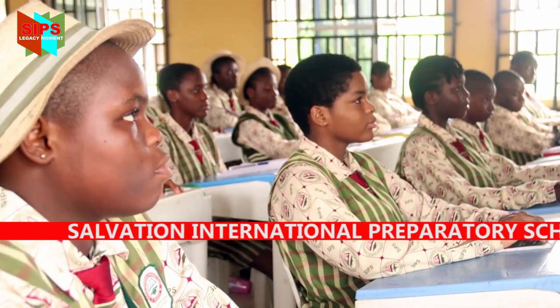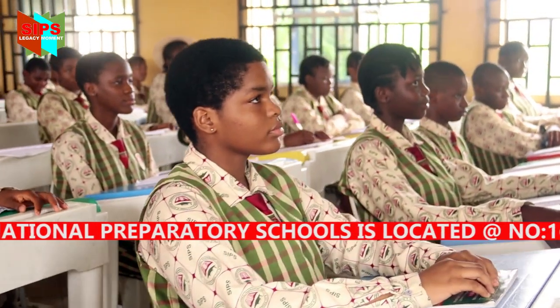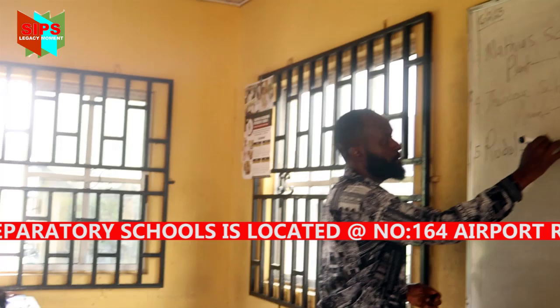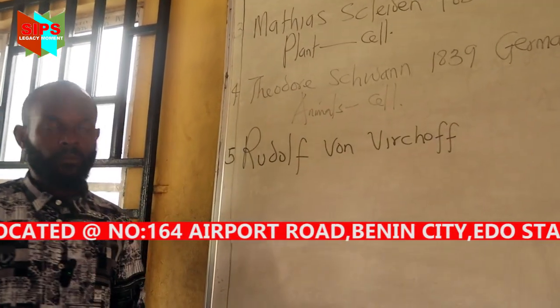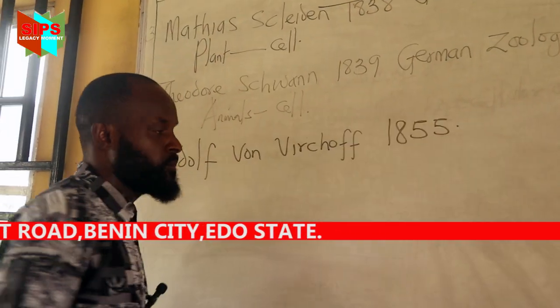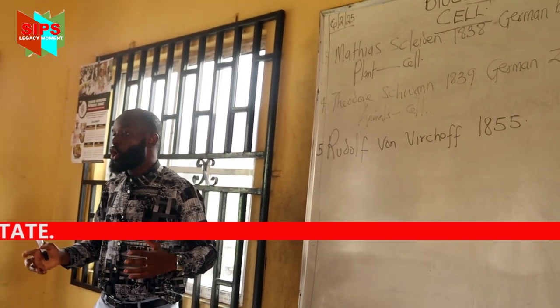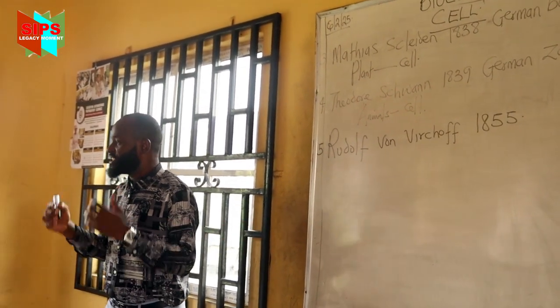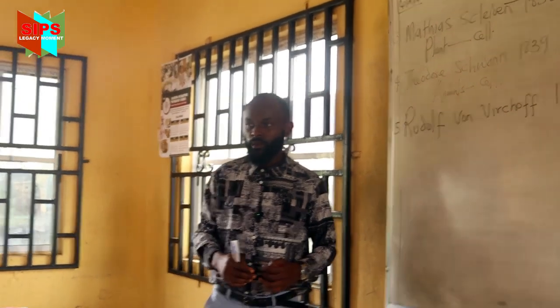Now, the fifth scientist is called Rudolf von Virchow. Pronounce after me. Rudolf von Virchow. In the year 1855. Now, he said that all cells come from a pre-existing one. What did I just say? All cells come from a pre-existing one.